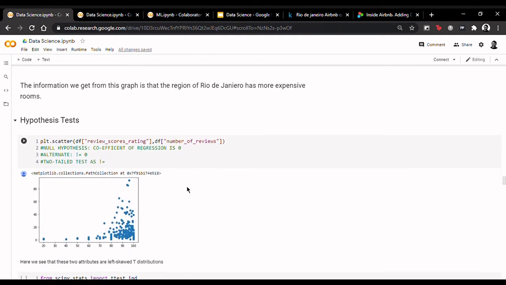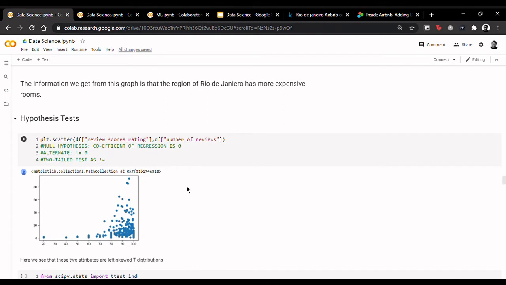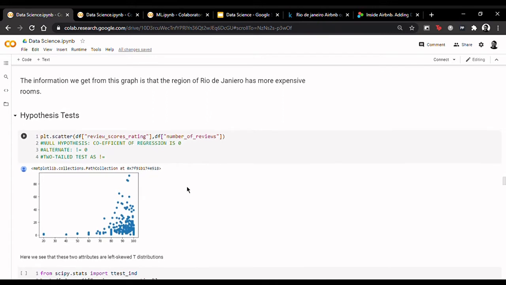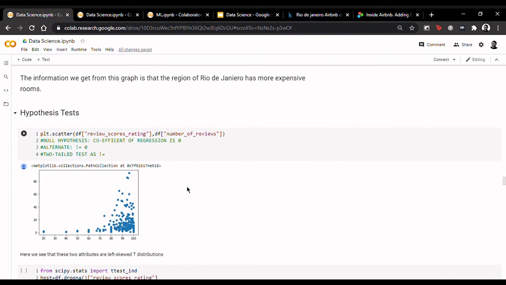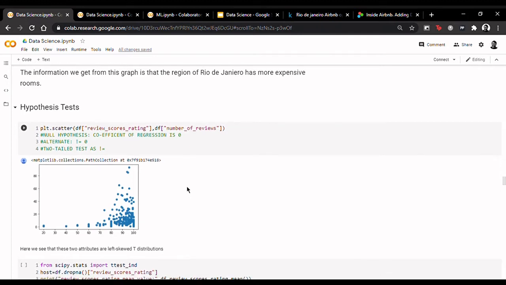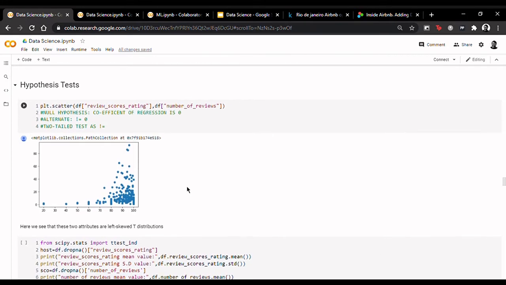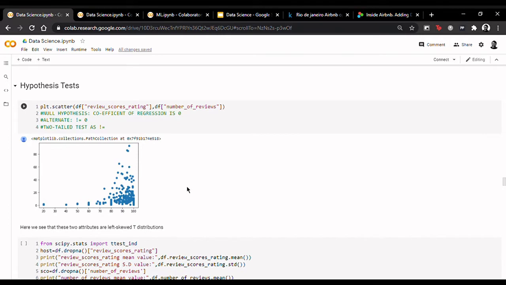We see that the scatter plot between these attributes represents a left skewed t distribution, which means that these two do have some sort of relationship and we can perform a hypothesis test between them. For other variables and other attributes, we refer to the aforementioned correlation heat map.